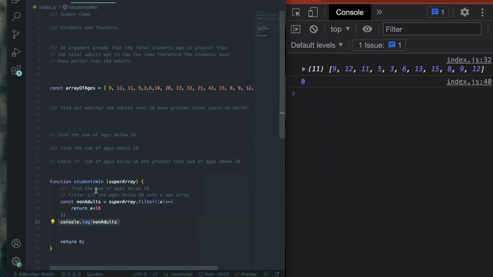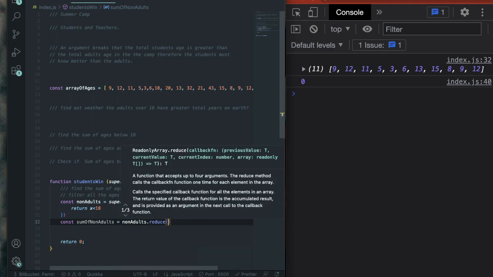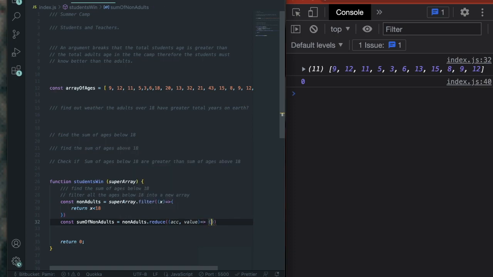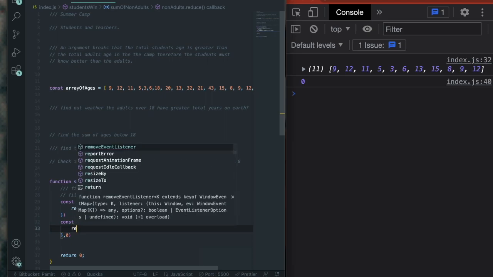Great. So now we said we were going to find the sum of all ages. So we could use a nice little reduce function. So sum of all ages, non-adults: const sum of non-adults equals non-adults reduce. Reduce is good for summing up an array into a single number, which is what we're doing. Every reduce has an accumulator, a value, and some other things we don't need, a function area, and a starting point.